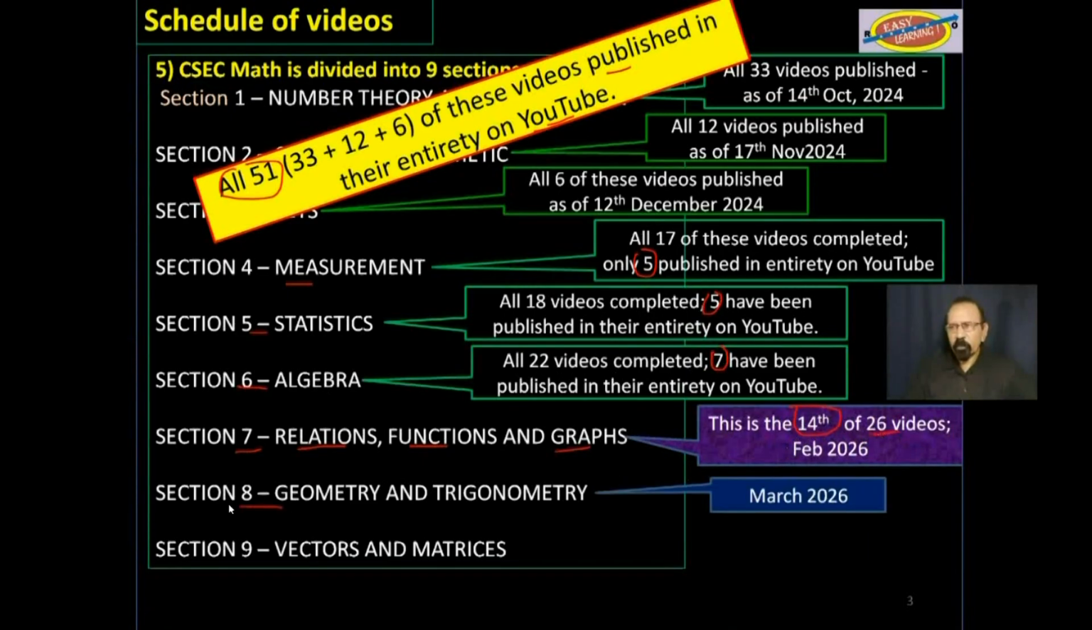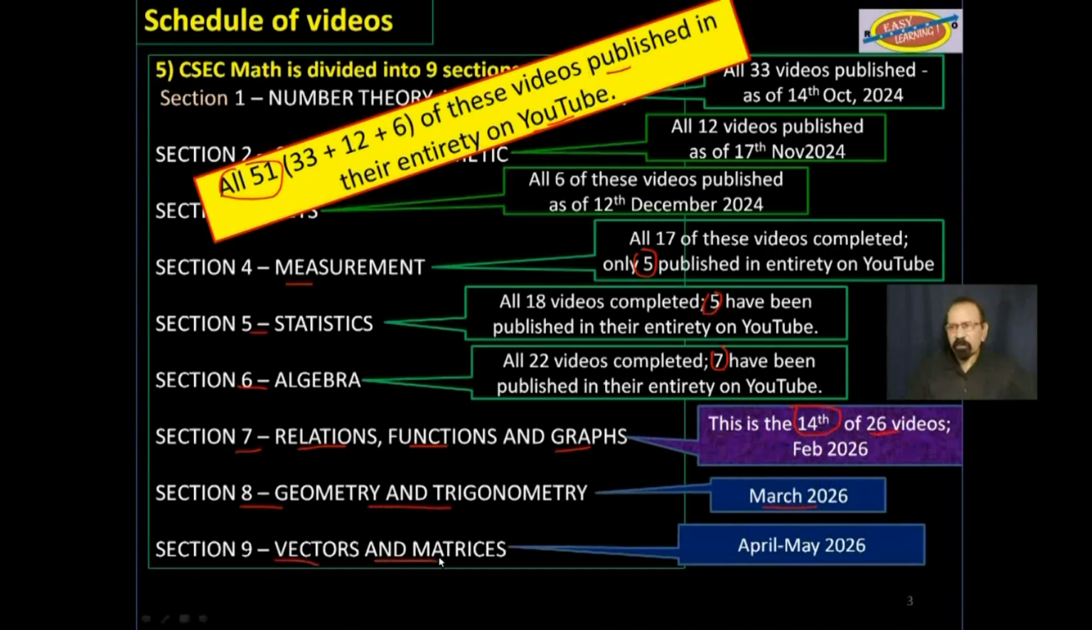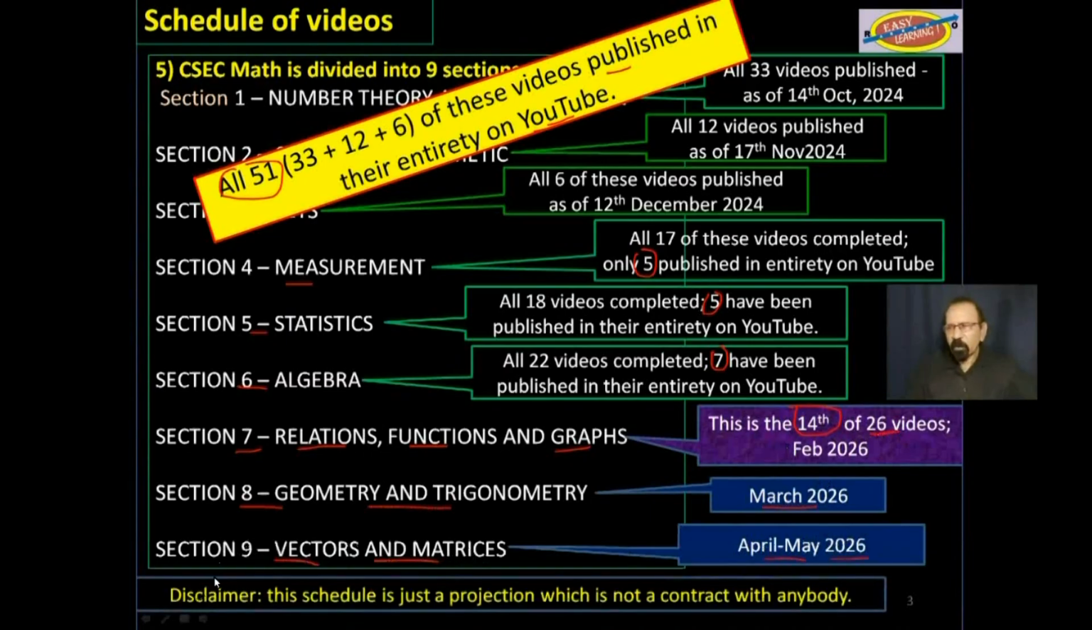After that, of course, we go on to geometry and trigonometry by March 2026, and then finally vectors and matrices, section 9, by April-May 2026. Please note this disclaimer down here. This schedule is just a projection and it is not to be taken as a contract with anybody.